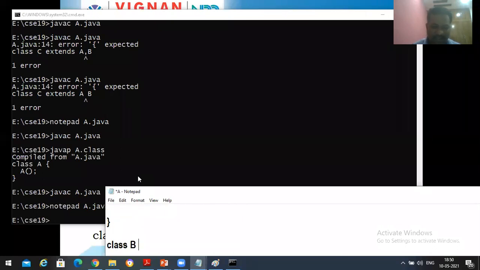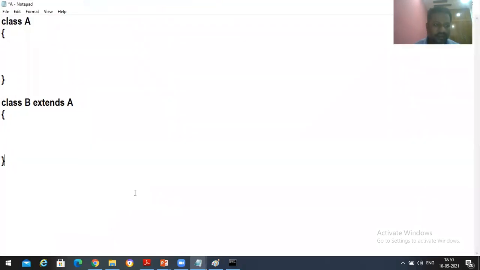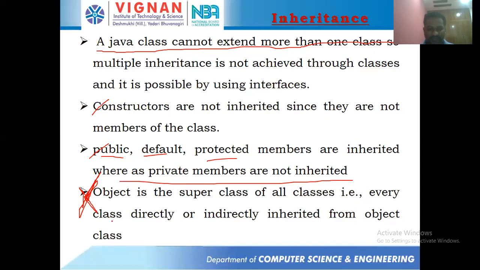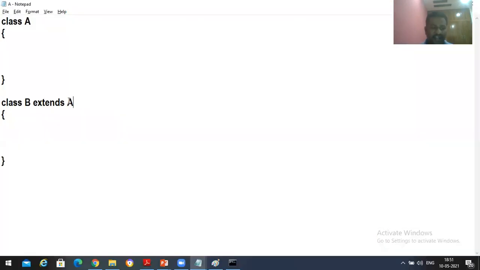Suppose you take class B extends A. Now class B is extending from class A. So what I said is every class is directly or indirectly inherited, and Object is the superclass of all classes. You might be asking, sir, B is extended from another class called A, so for B also is Object going to be the superclass? Yes, obviously it is correct.